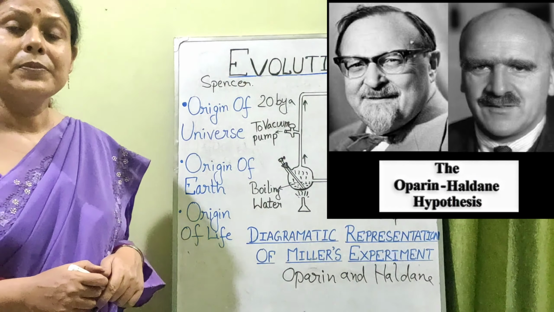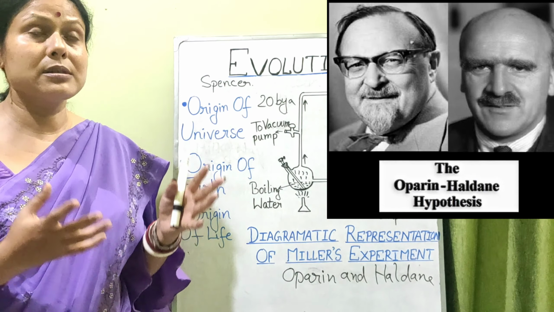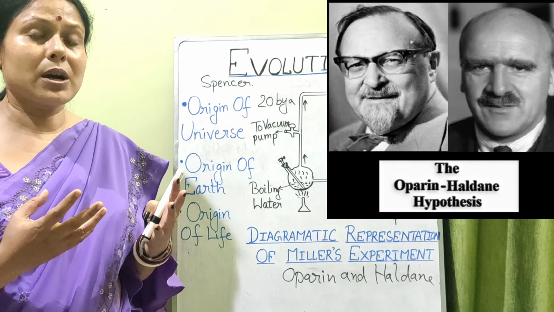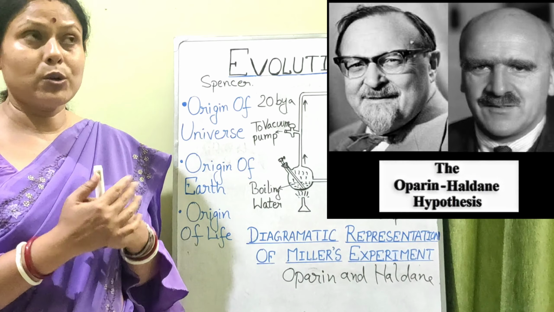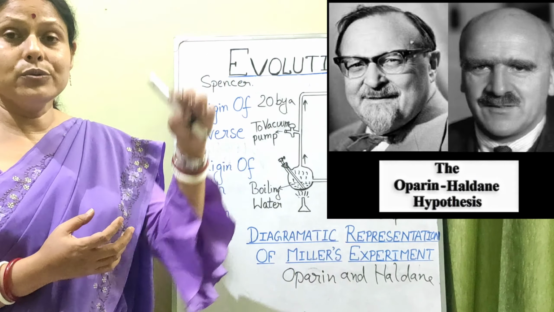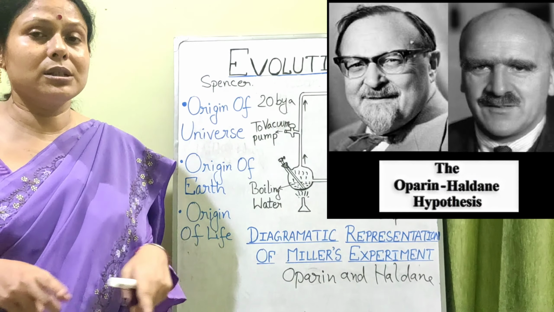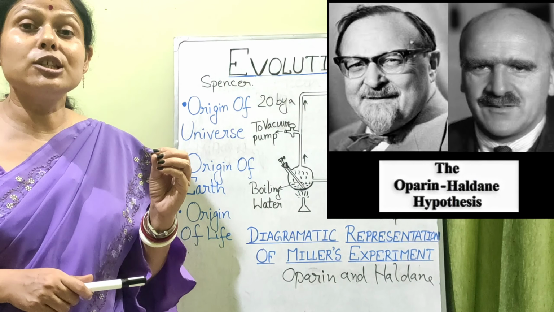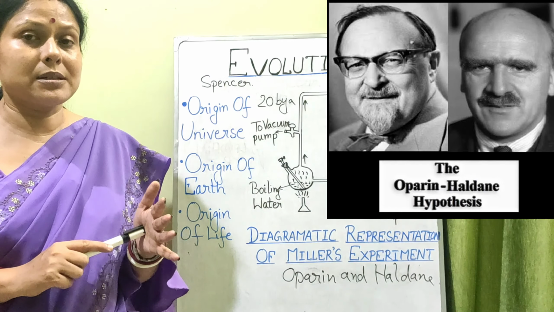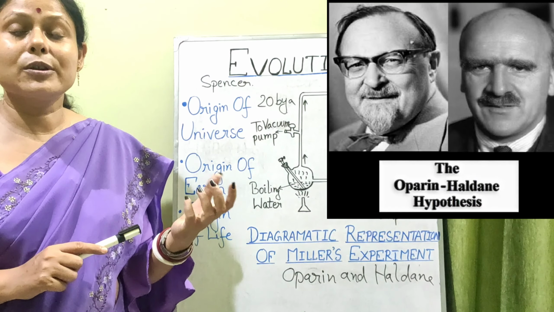And what was their proposal? They said that in the primitive environment of the earth, due to high temperature, volcanic eruptions, thundering and lightning, the gases existing in the primitive environment must have collided with each other. Reaction between these gases might have taken place under the entering UV rays, because at that time there was no ozone, no free oxygen, and no shield around the earth. The earth's atmosphere was a reducing atmosphere. That means it was helpful for the formation of substances. It had more hydrogen, that is why it was reducing. It was not oxidizing, because there was no oxygen.